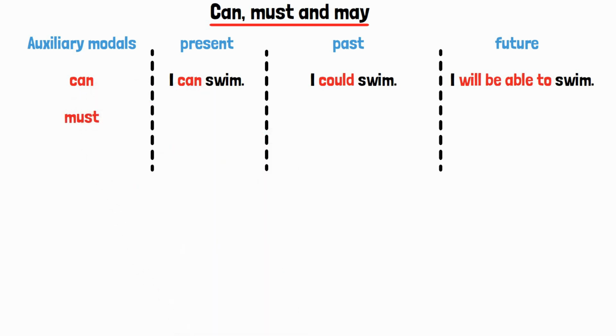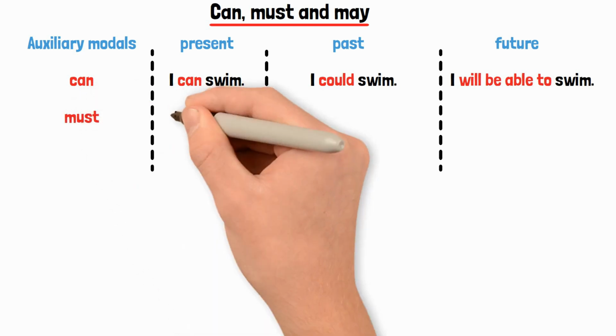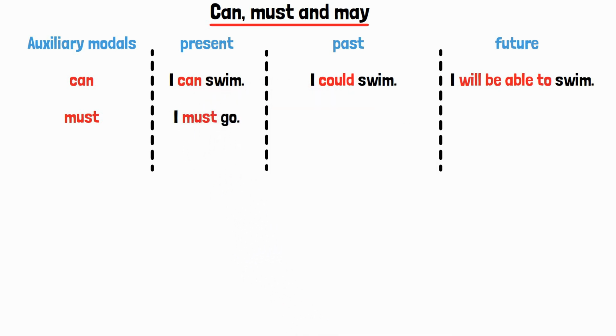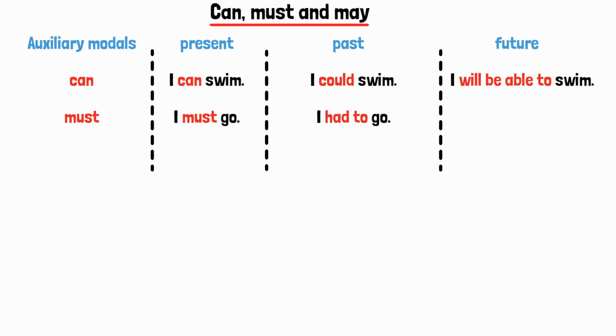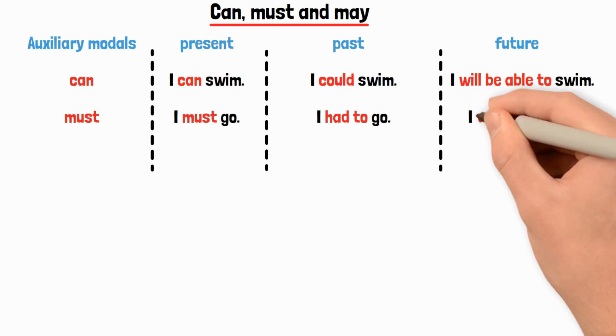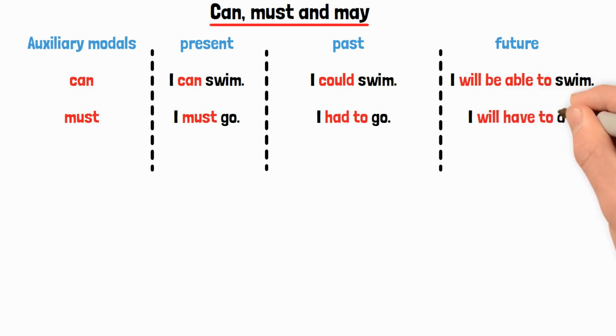Must stays must in the present. I must go. It turns into had to in the past. I had to go. And it becomes will have to in the future. I will have to go.